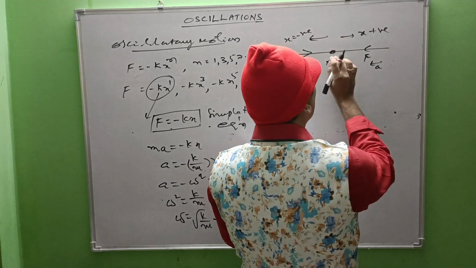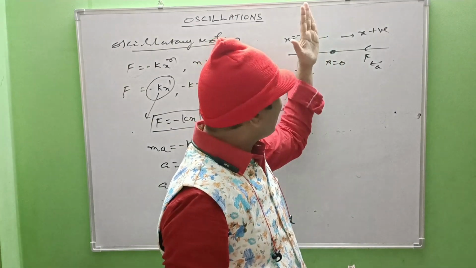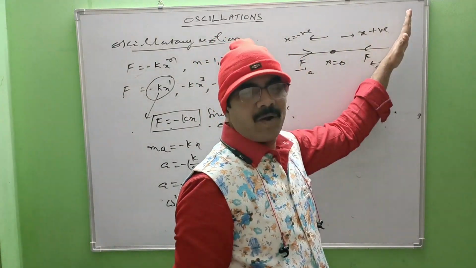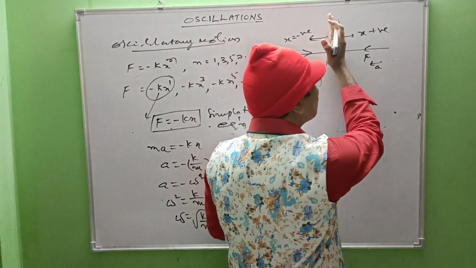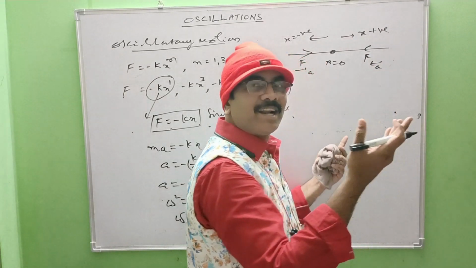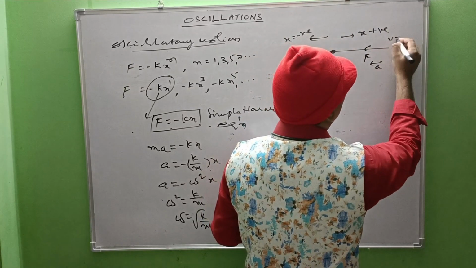Why? Because it is moving opposite to the restoring force. When it moves from the mean position to either side, its speed gradually decreases. Suppose the particle moves rightwards. It is moving against the force, therefore it is under retardation. So its speed gradually decreases and becomes 0 at the extreme position.